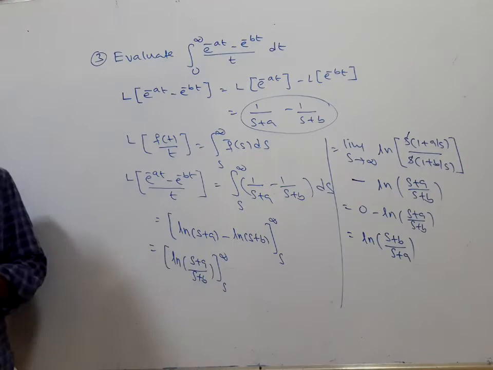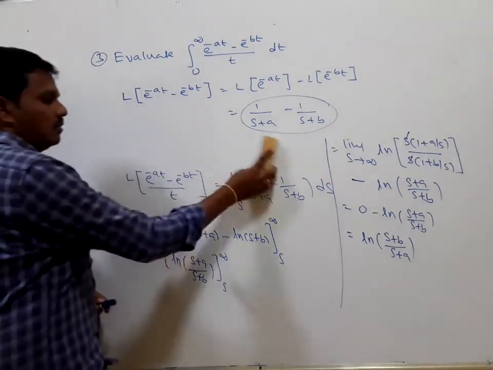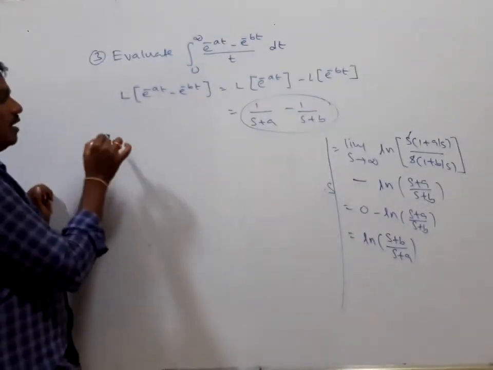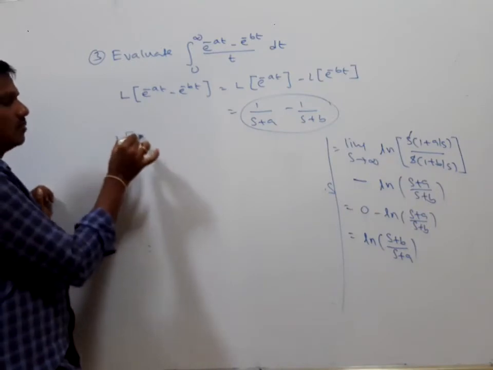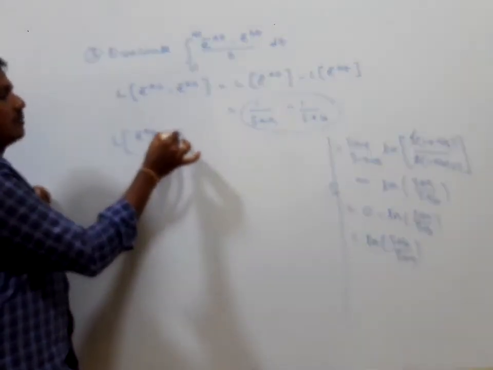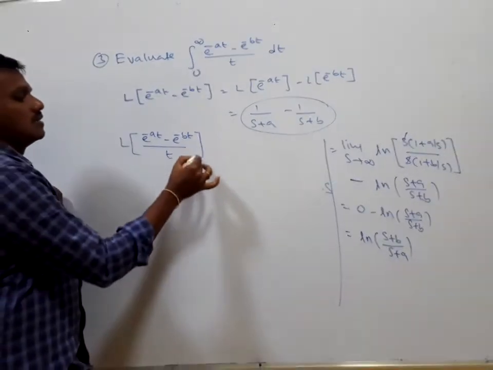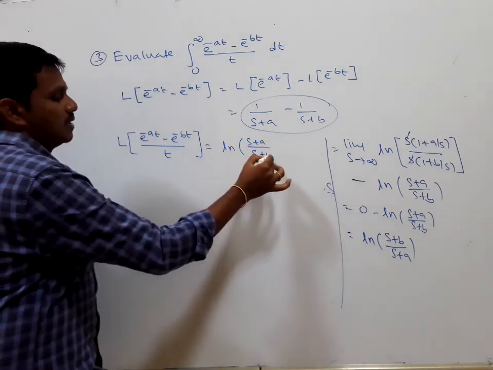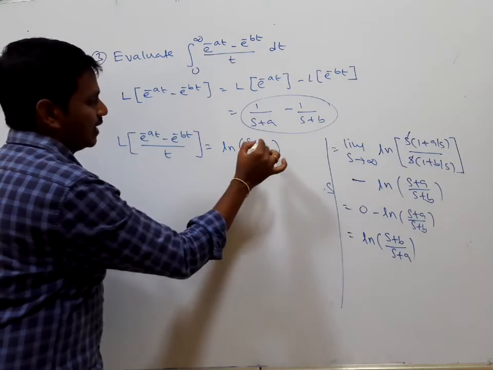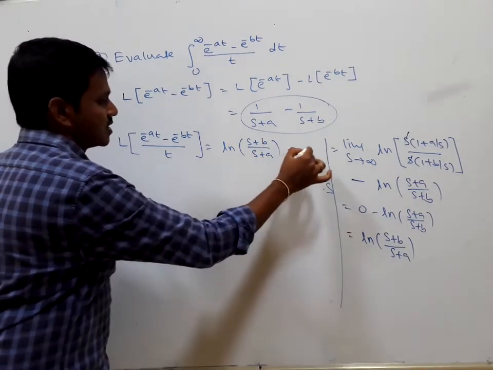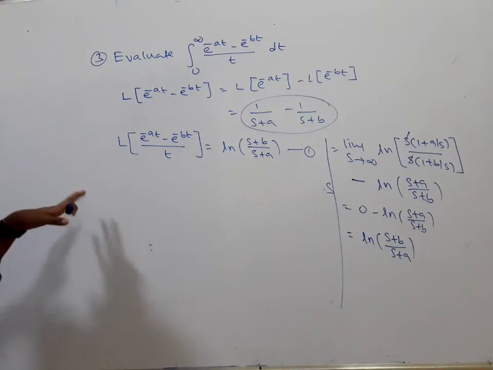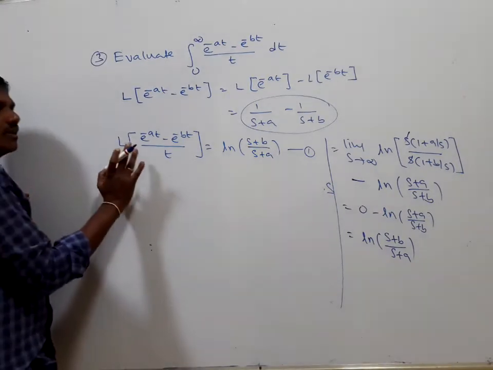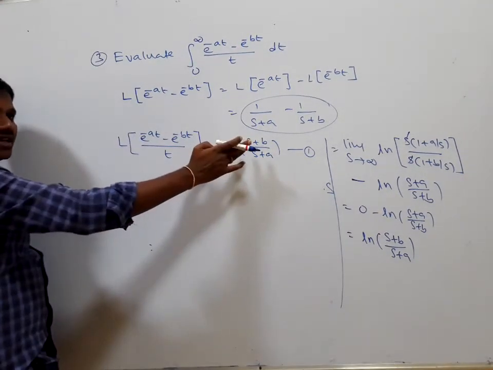Right, therefore this is an important problem. Therefore the Laplace transform of (e to the power of minus at minus e to the power of minus bt) divided by t is equal to ln of s plus b divided by s plus a. Say this is equation number 1. Actually we are going to find the integral value, not the Laplace transform value. This is nothing but the Laplace transform of f of t, which is equal to a function of s.